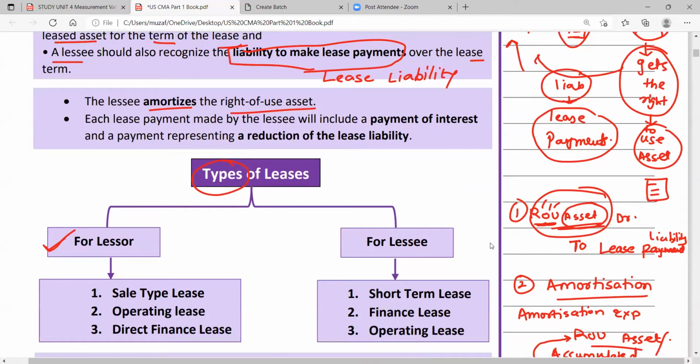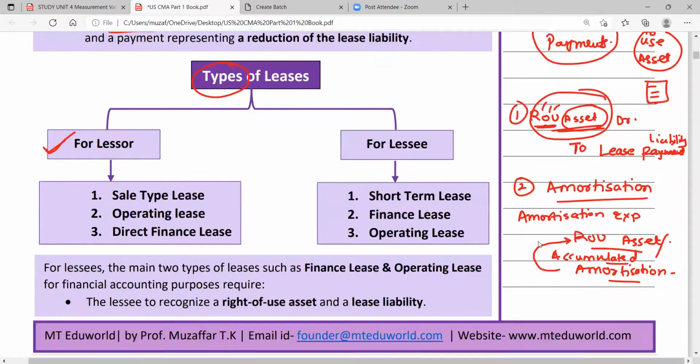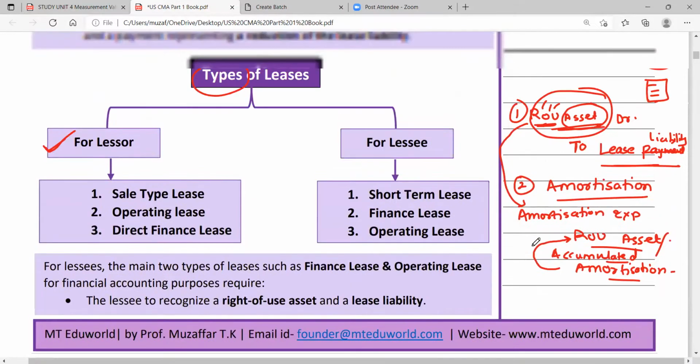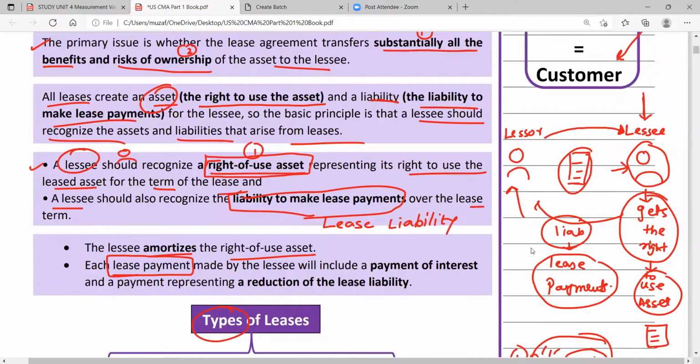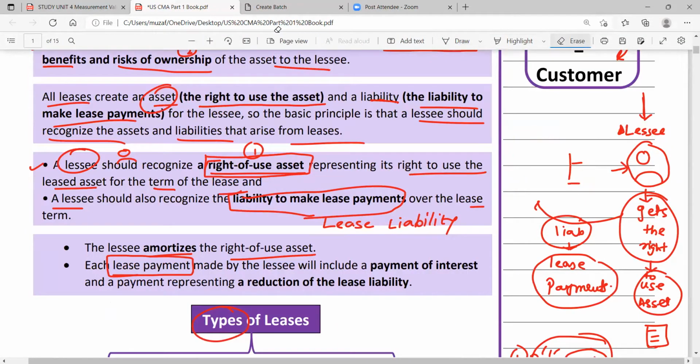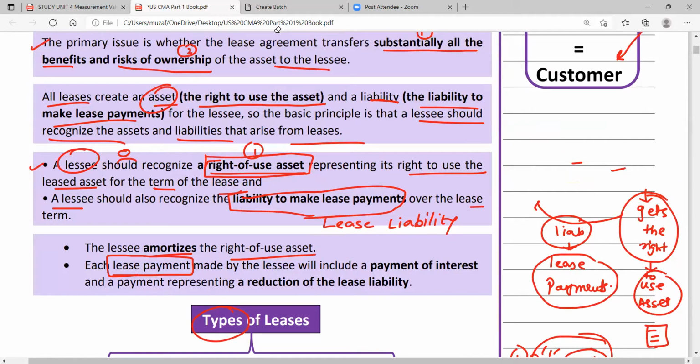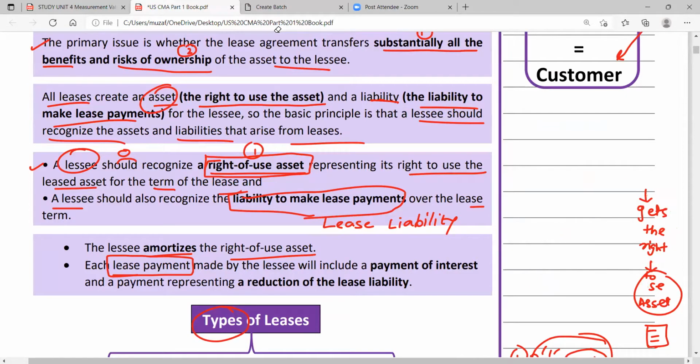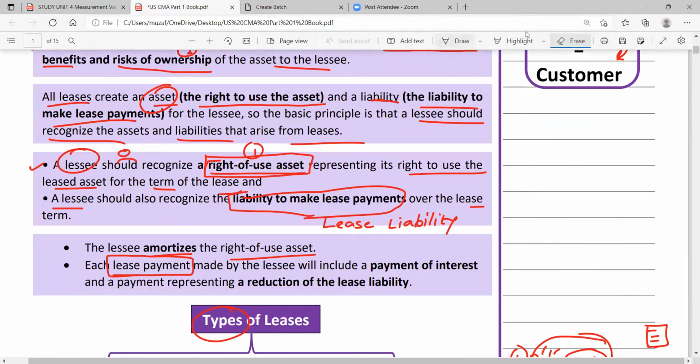Each lease payment made by the lessee will include a payment of... Now see here, I spoke about this ROU. This ROU has to be amortized. That is done. What about this lease liability? Lease liability, I will pay it. For example, I have taken the lease for 5 years. So I'll pay annually or half yearly as per your terms and conditions. Say annually, for example. So every year, year 1, year 2, year 3, year 4, year 5.